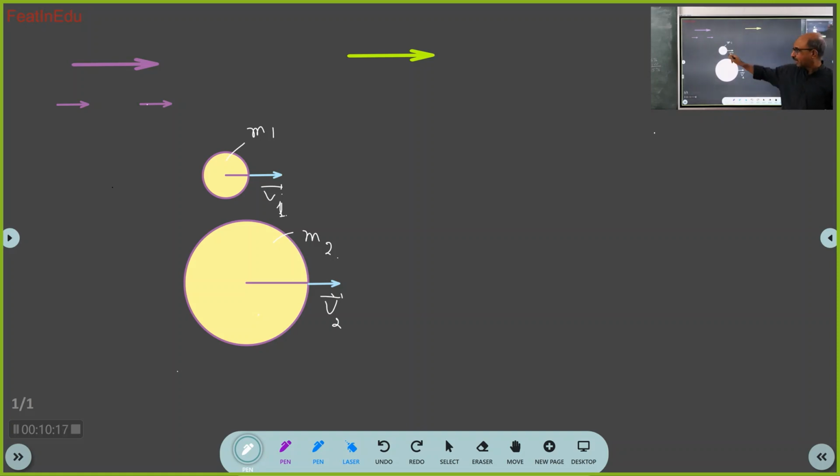See, this can be a bus and this can be an auto rickshaw. We don't have to draw a bus and auto rickshaw. We are showing it by some shape like this, and conveniently it is a spherical shape. Correct? I don't have to show it like this. I can show m1 by one small dot, m2 by a small dot. But if I am capable of showing it like this, then it is evident that one is bigger and one is smaller. So you should try to understand things like that.